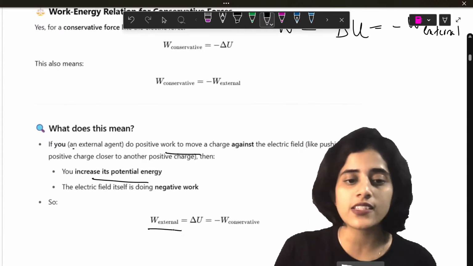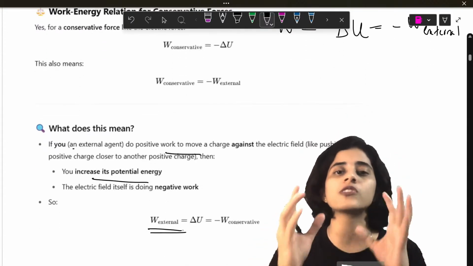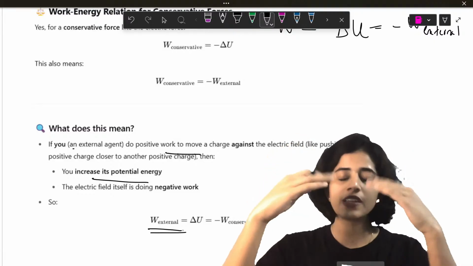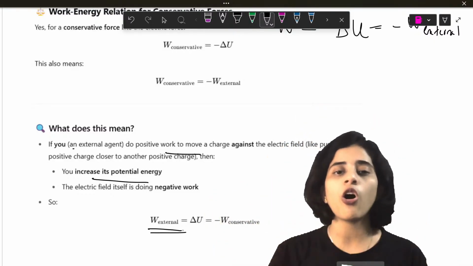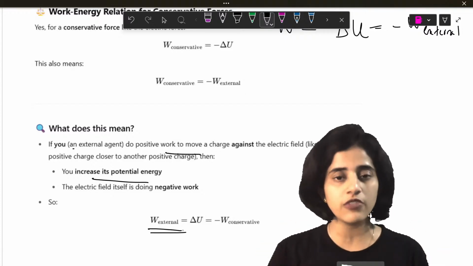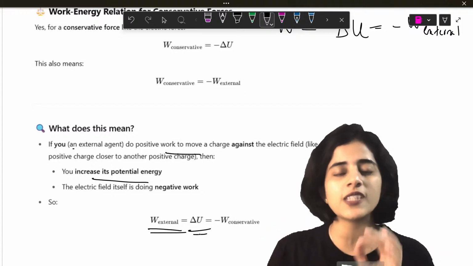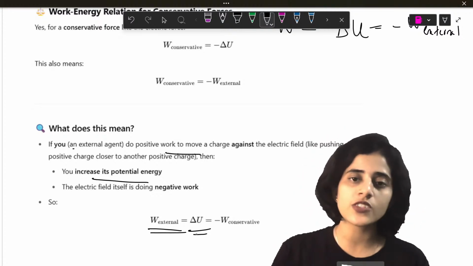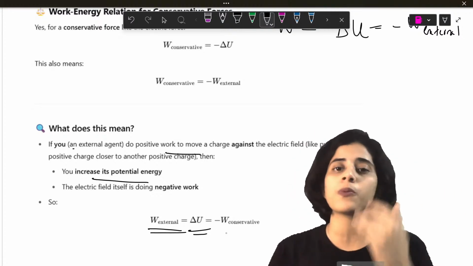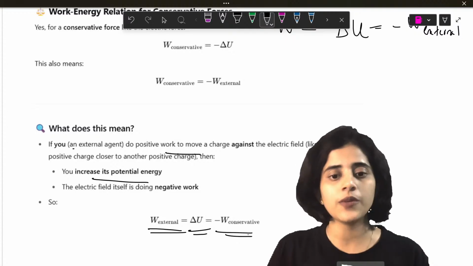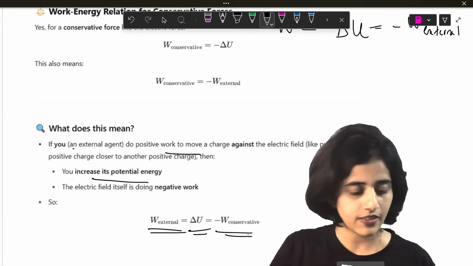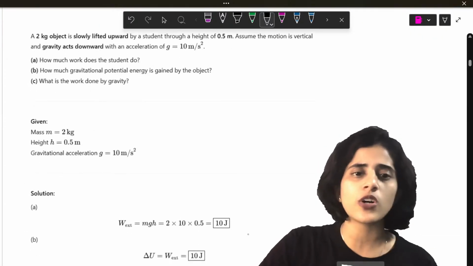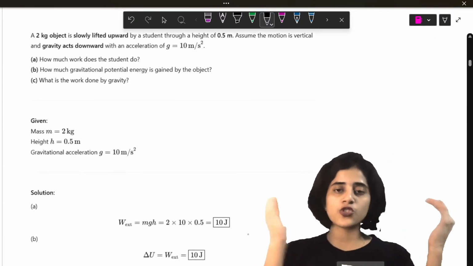So what happens? All the external force that you give to move the body, for example, to lift the block or for a charge to move in an electric field, all the external work that you give is going to be fully stored as potential energy. And that is going to be the negative of the work done by the conservative force. All right, let's do a quick question so this concept gets into your head.